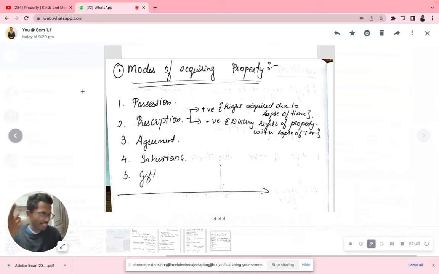Labor theory. Once again, the important kinds of theory we discussed are natural theory, psychological theory, sociological theory, historical theory, labor theory, and metaphysical theory. Then servitude, which is a right enjoyed over another person's property.